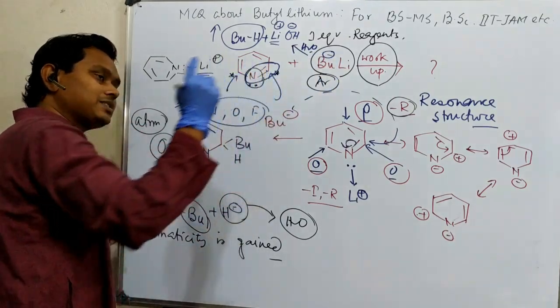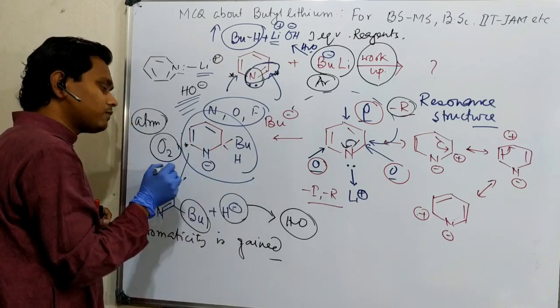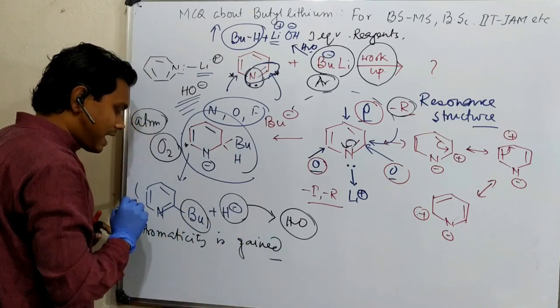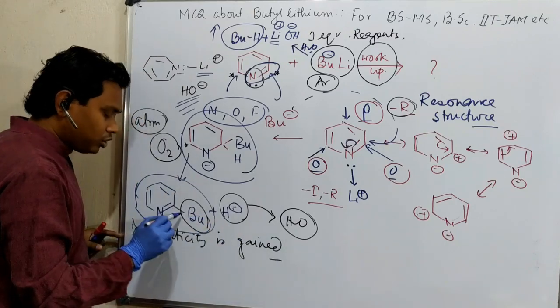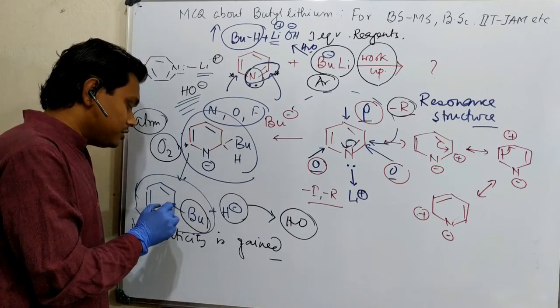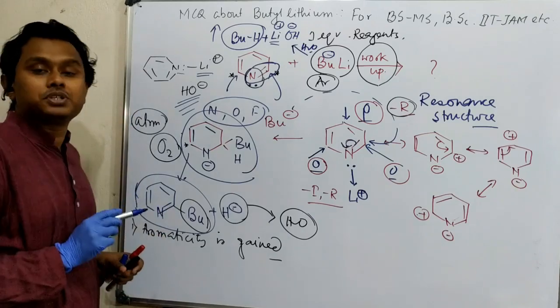It will attack here. First it will form an addition complex. This addition complex, during the workup, will be oxidized and produce the aromatic derivative, that is the ortho or 2-butyl added pyridine derivative. This is a very interesting thing. You can do nucleophilic substitution on an aromatic nucleus because of this unique property of pyridine.